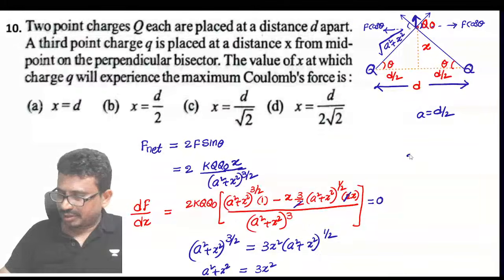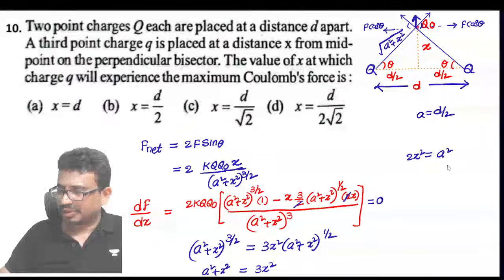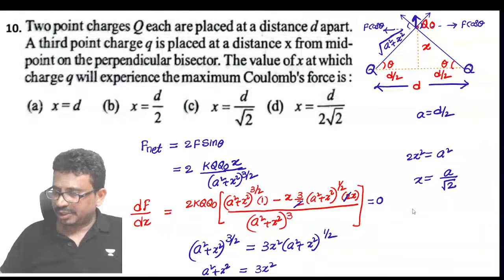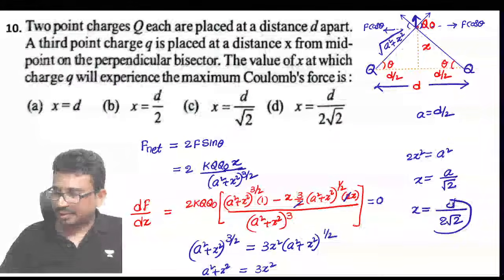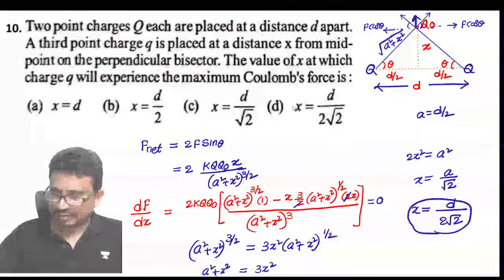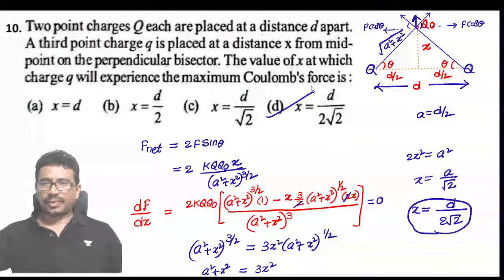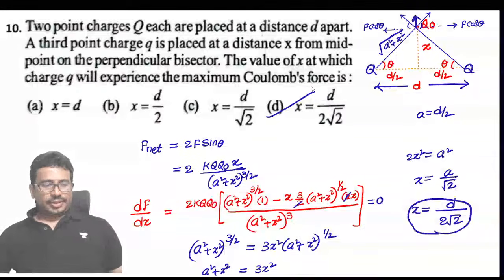Then 2x square is equal to a square. Then x is equal to a by root 2. And where a is equal to d by 2, that means x is equal to d by 2 root 2. This is the x value. Okay.